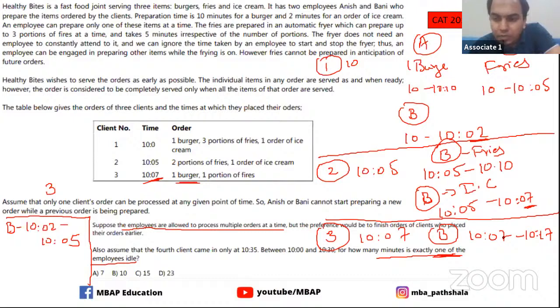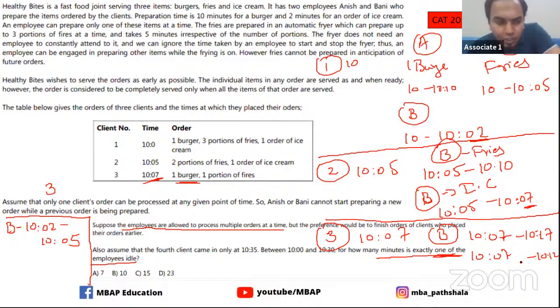And again fries is there, which takes 5 minutes, so the fries is done from 10:07 to 10:12.